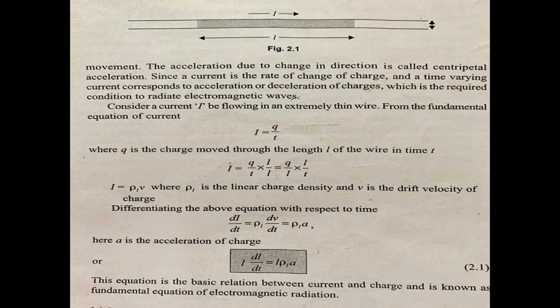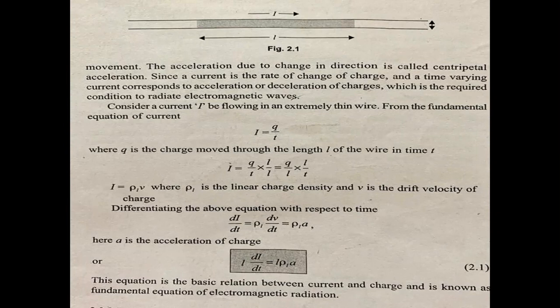We know the current is the rate of change of charge, and a time varying current corresponds to acceleration or deceleration of charges, which is the main required condition to radiate electromagnetic waves.